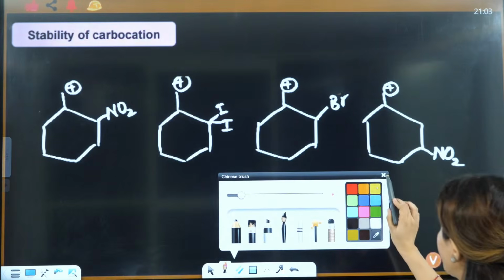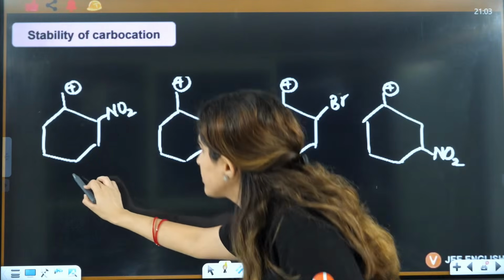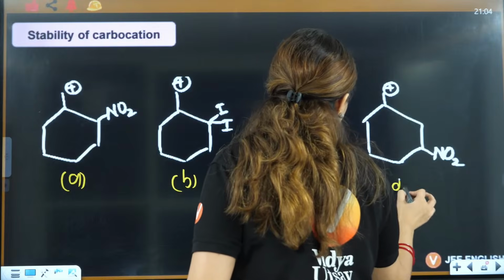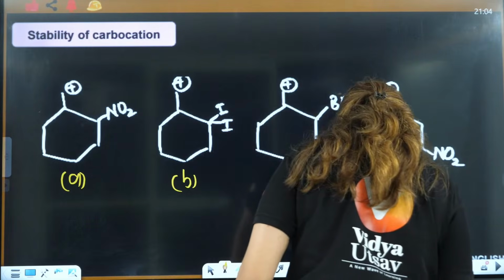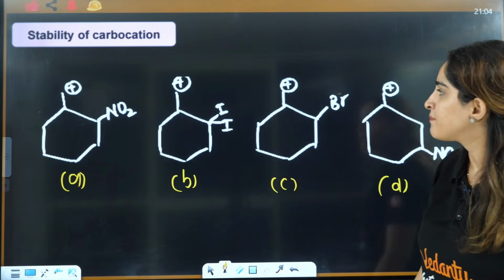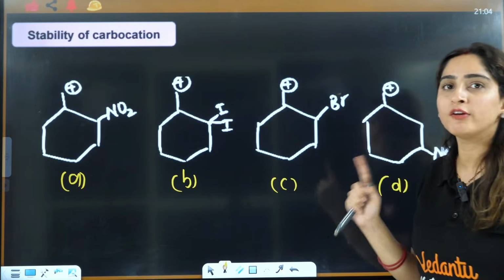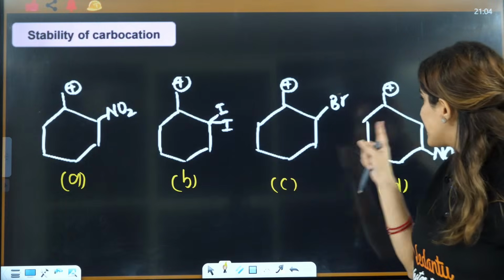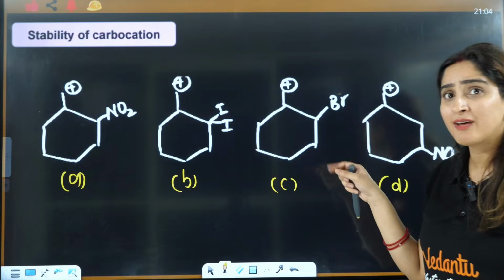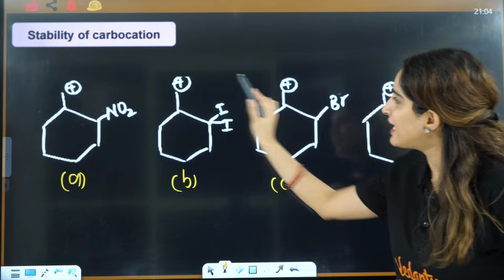Chalo. Now let's talk about this one, A, B, C and D. Let's see if we can answer this. What we will focus on firstly is the distance. Is there any compound which has more distance? No, these three have the same distance.